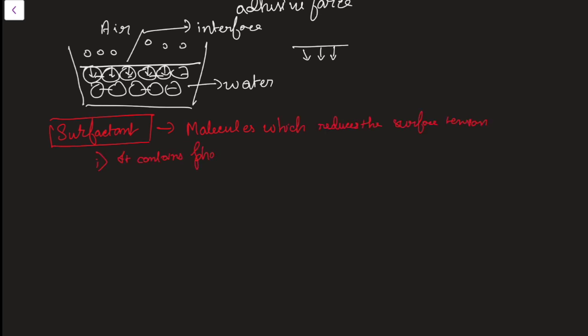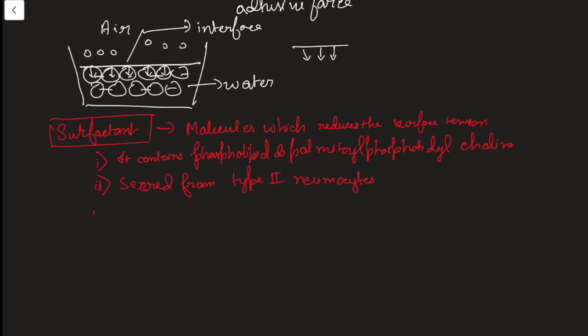It contains phospholipid dipalmitoyl phosphatidylcholine. So big name, but you have to remember this. It is secreted from, remember I have said, type 2 pneumocytes, and its main function is to stabilize the alveoli in accordance with Laplace law.